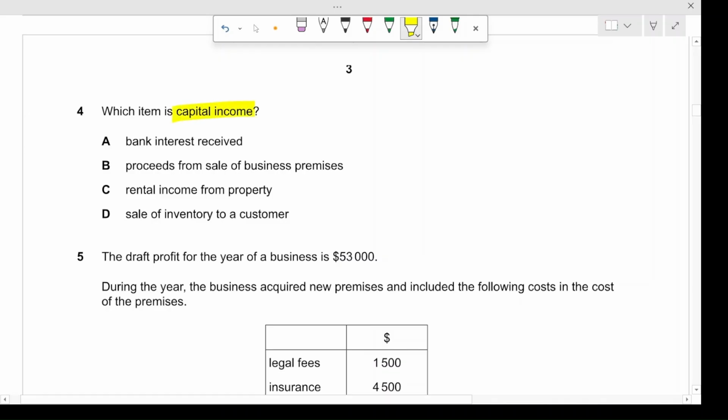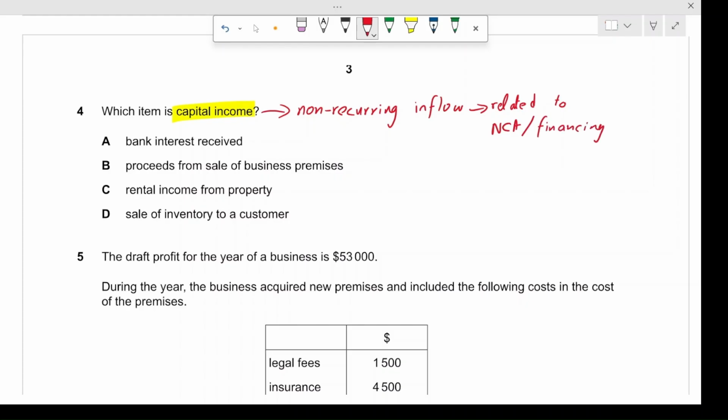So what is capital income? Capital income is a non-recurring inflow, a non-recurring income. It's not from your business. You're not continuously accruing, you're not continuously earning capital income, right? So in this case, it is non-recurring. It is usually related to non-current assets, or financing, whatever it is. So in this case, we have to decide which one is a non-recurring inflow.